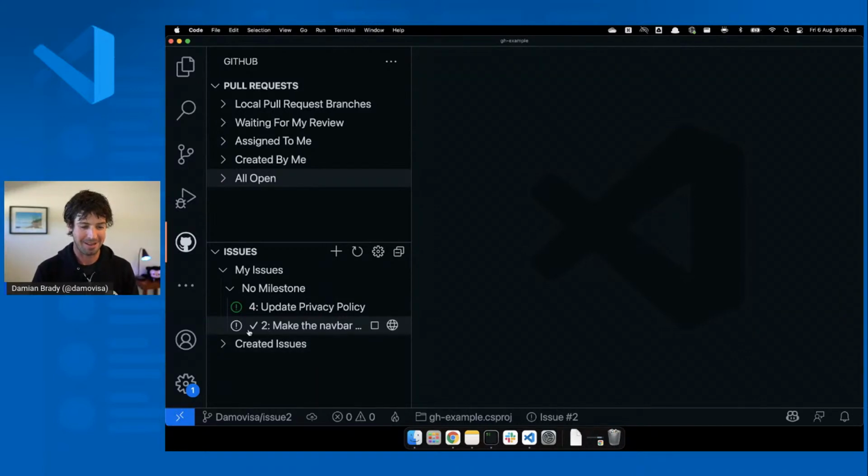No, we'll keep going. All right, so I'm working on this one. I clicked on the thing to say I'm going to work on it. I could click here to stop working on it, and it'll kick me back into that main branch if I want. But we want to do this. We want to make that navbar dark.